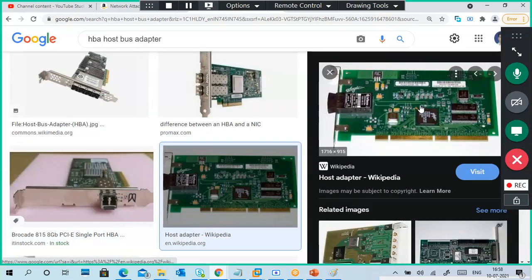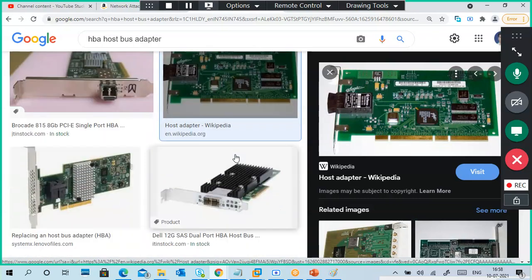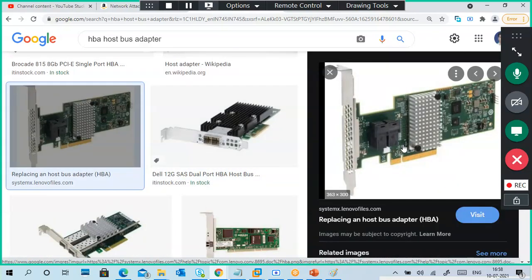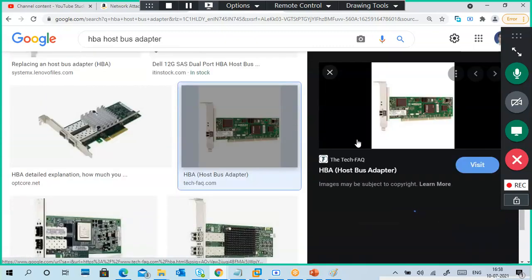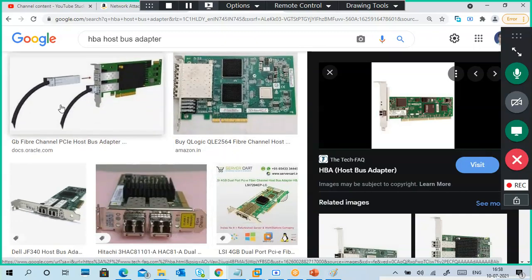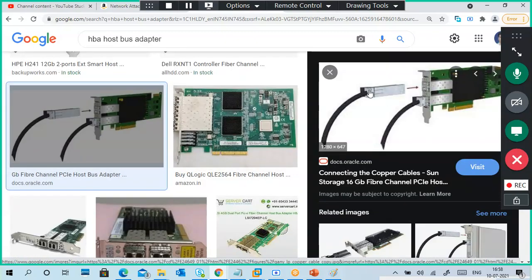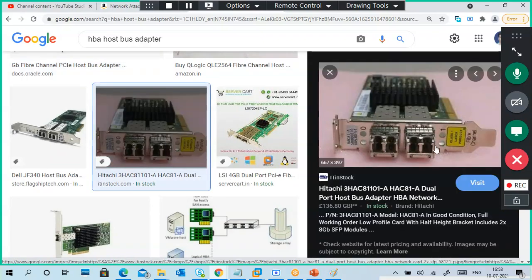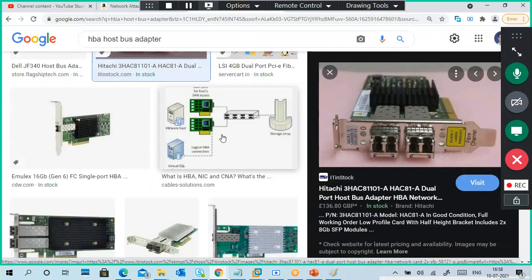Normally there are LAN adapters, NIC cards. Similarly, but these are fiber optical channels for connecting one system to another system. Some are dual and some are single also.